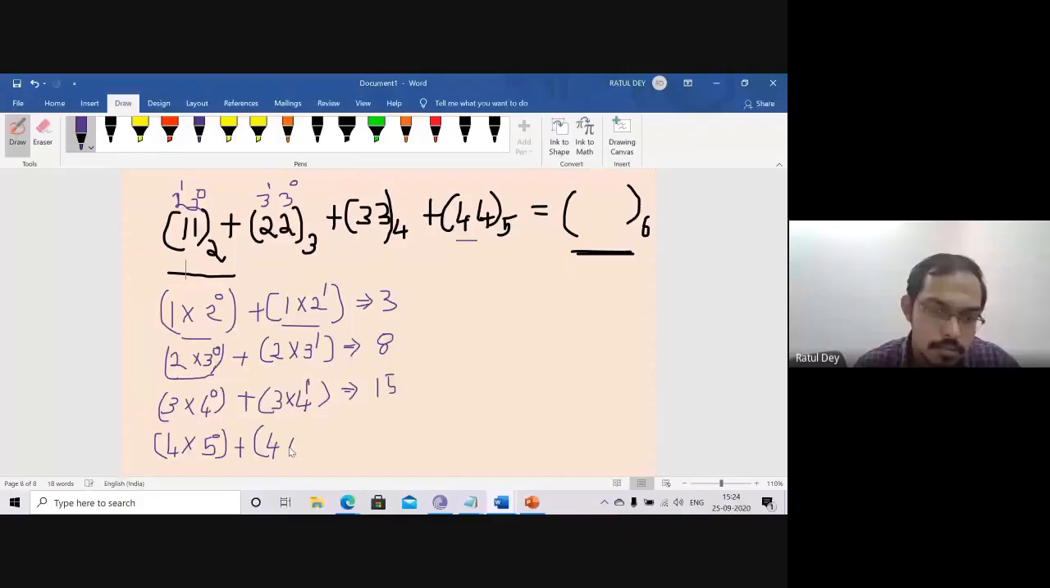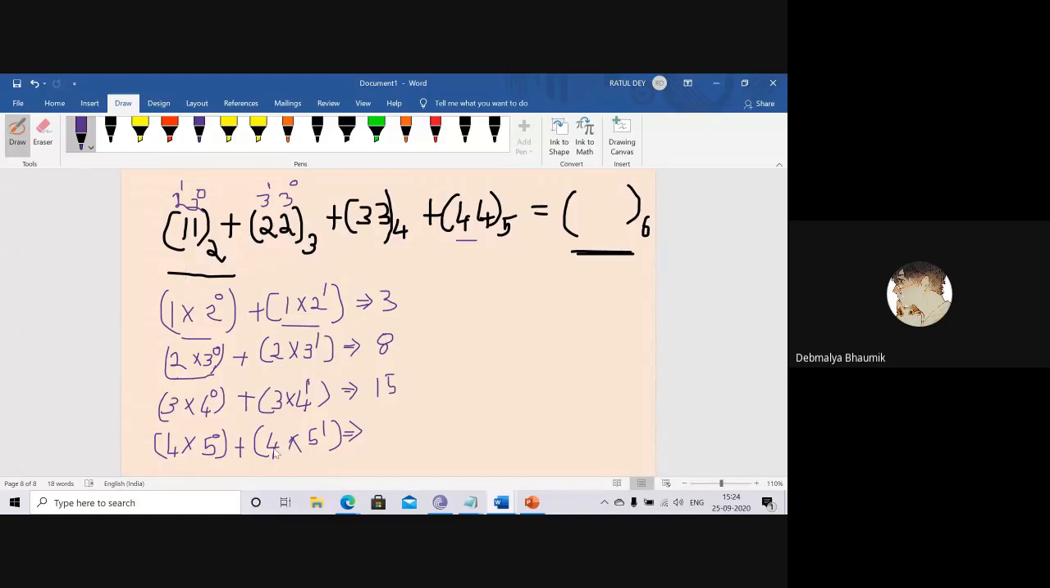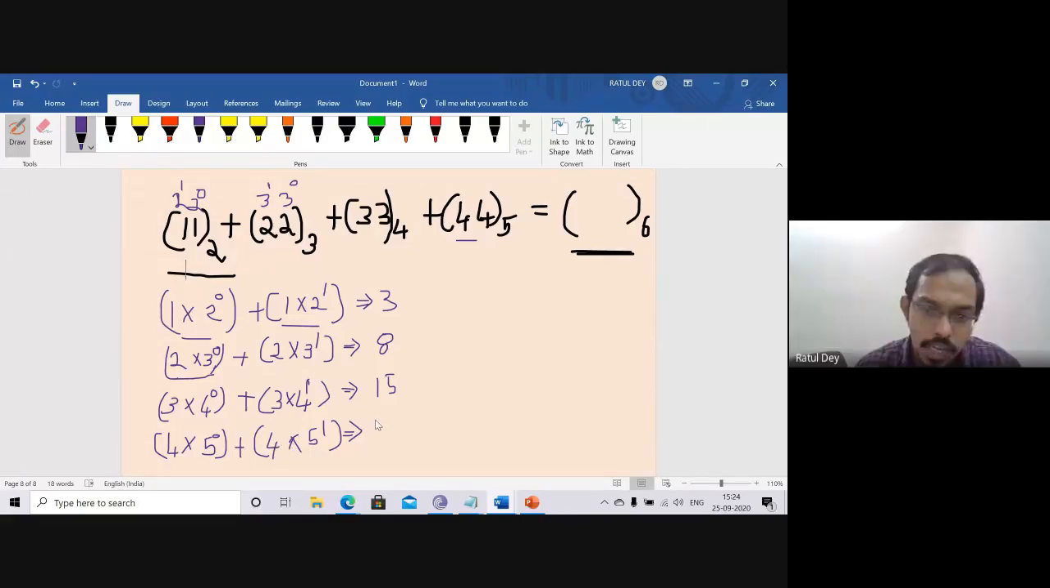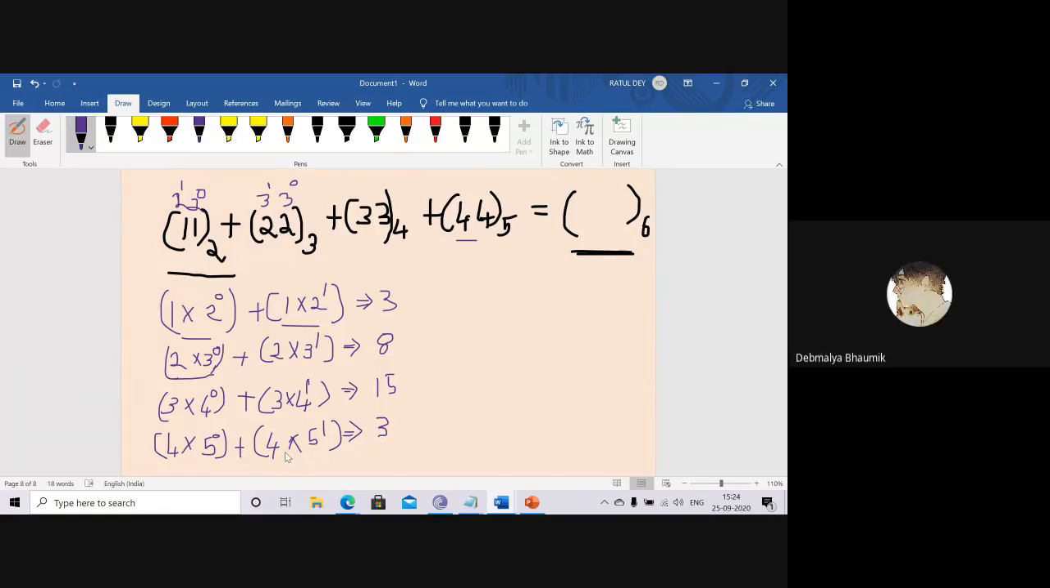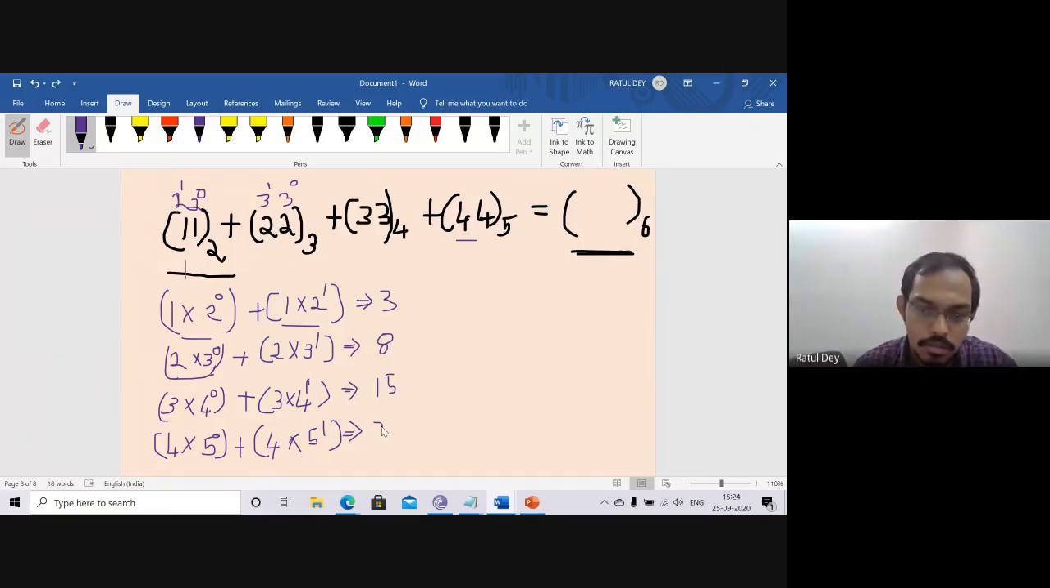4 multiply 5 to the power 1. क्या वैल्यू आएगा? Any number to the power 0 is 1, so this is 4, and this is the 24. 24. Okay.